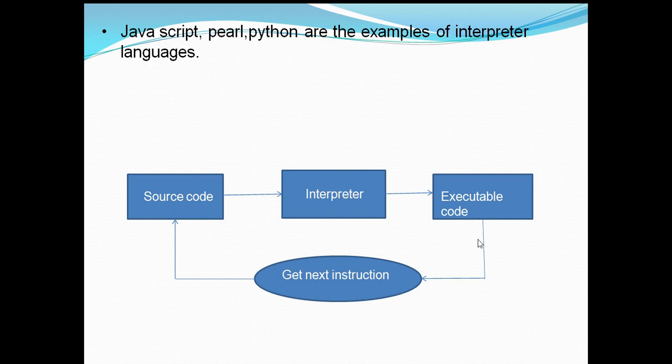Once the execution of that particular instruction is completed, it will get the next instruction, and that newly fetched instruction will be supplied back from the source code to the interpreter, and the executable code corresponding to that instruction will be generated. That is how the execution of interpreter statements is done.